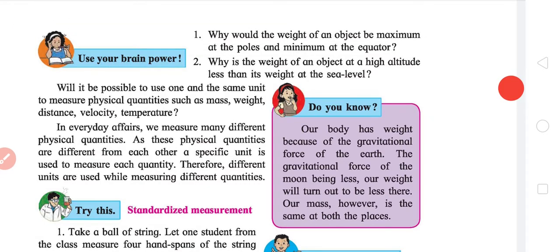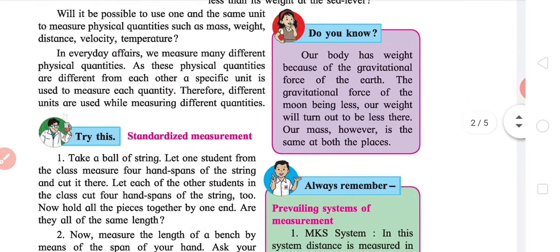Would it be possible to use one and the same quantity to measure physical quantities such as mass, weight, distance, velocity, temperature? Of course not. Mass and weight together are very different quantities. They shouldn't have the same thing, and the others are as different as these quantities get. Okay. In everyday life, we measure many different physical quantities.